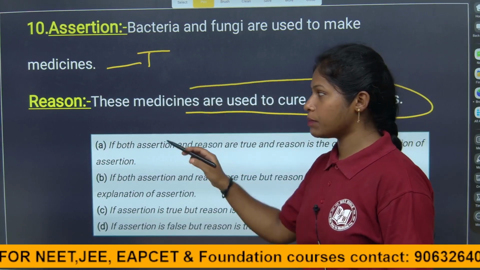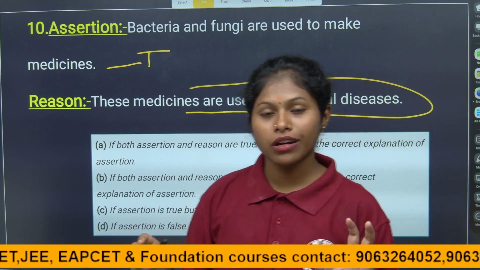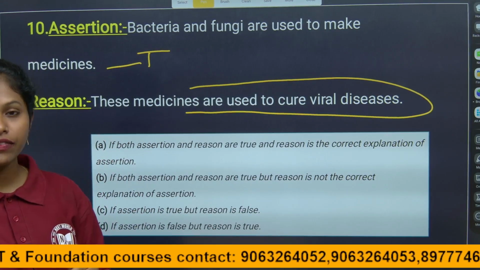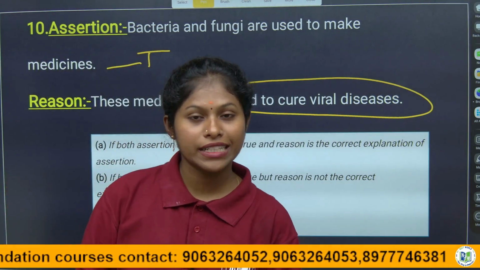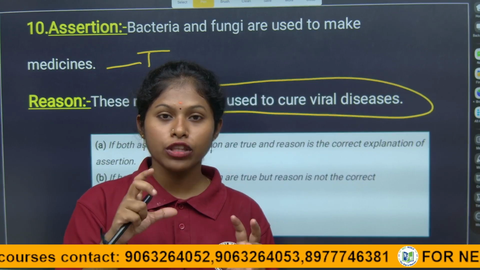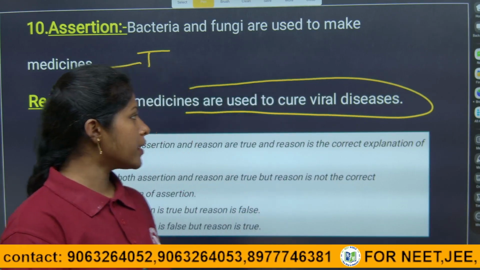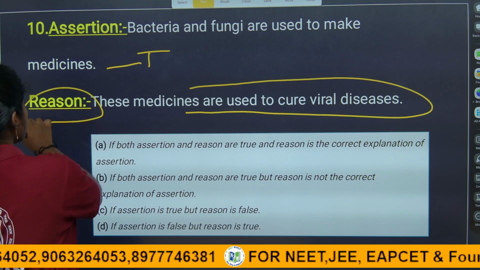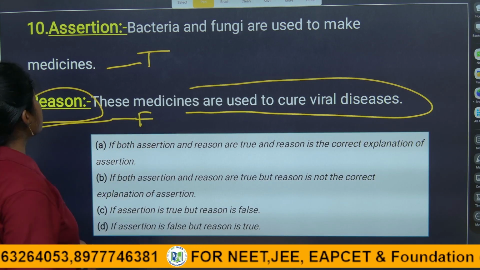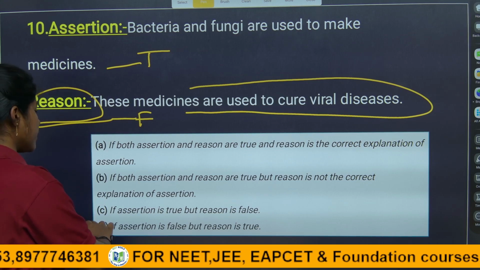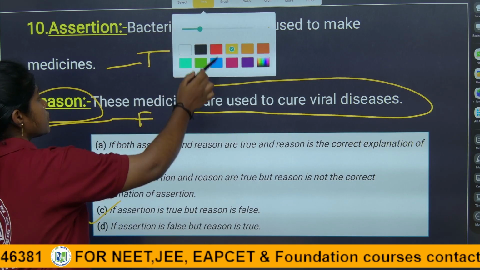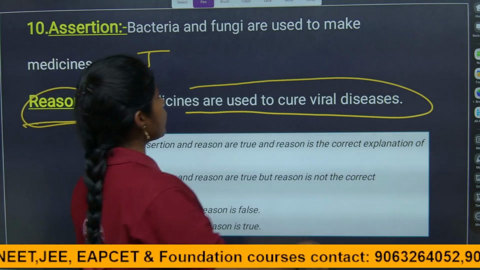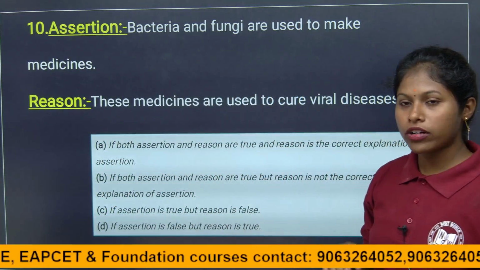is a wrong option, because why, children? They do not cure the disease, they suppress the disease and reduce it. It checks the growth of the disease and acts on the process to reduce it. That is why the reason is false. So the assertion is true, children, and the reason is false. For this question the assertion is true and the reason is false. Here the answer is C. I hope you are all clear about this, children. If any more doubts, please let me know.